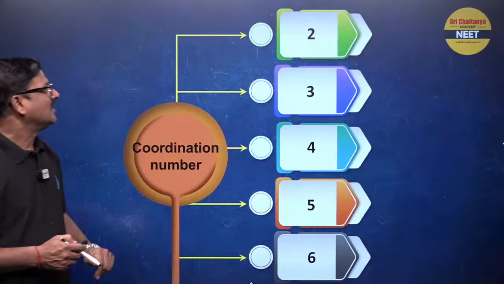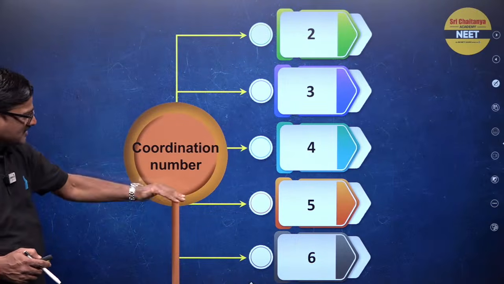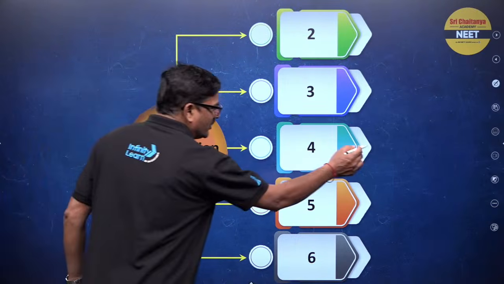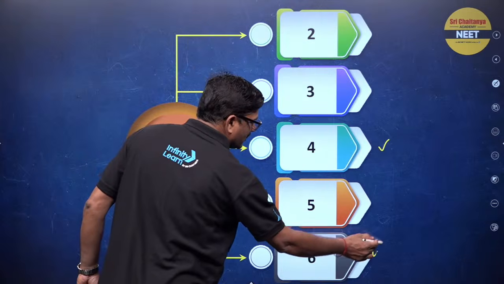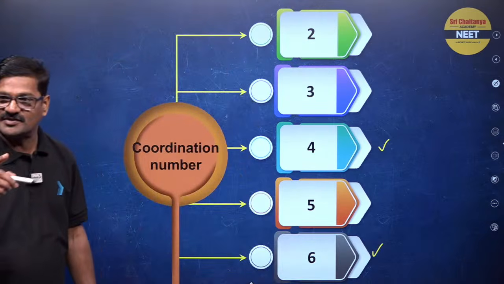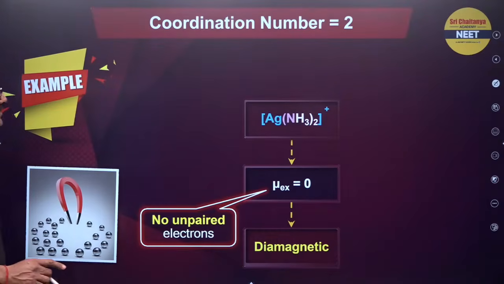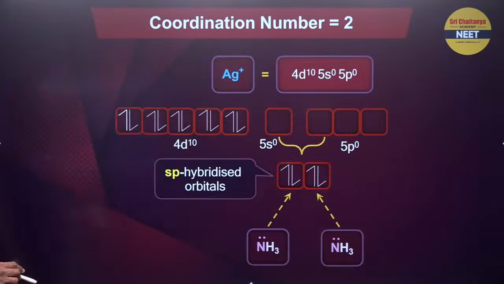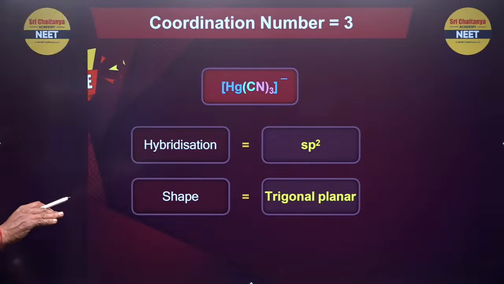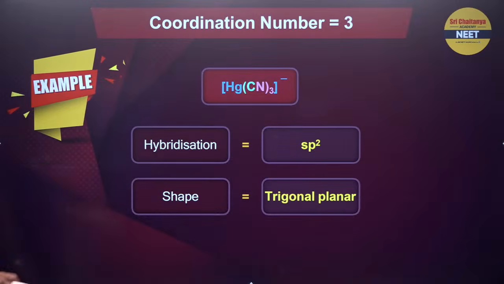Now let's see here, coordination number 2, 3, 4, 5, 6. My emphasis, I want to go to coordination number 4 and I want to give coordination number 6. Coordination number 6 वाला काफ़ी important है. So if it is okay, coordination number 4, directly I want to go into that. Yes, coordination number 4.